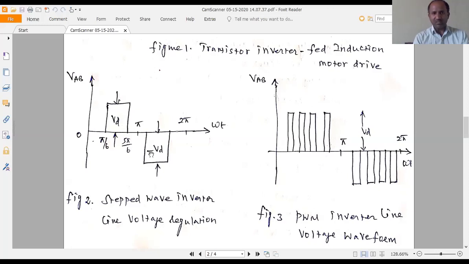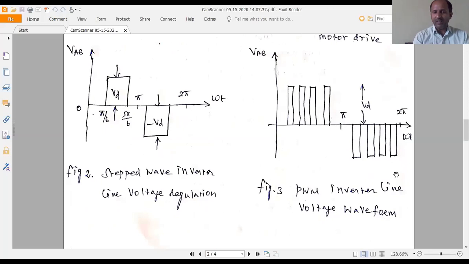This is one step, this is another step, and this is one pulse and this is another pulse. Here again it is VD and minus VD, positive VD and negative VD. VD is the value of input voltage which is applied to the voltage source inverter.